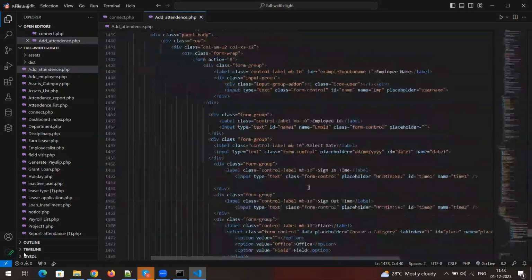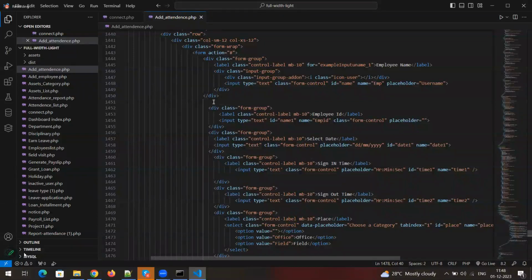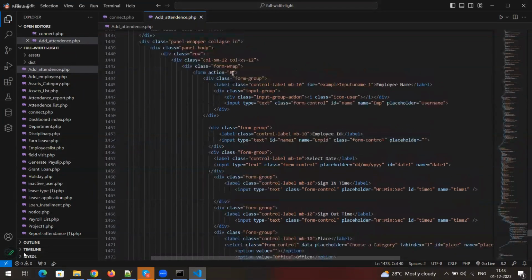Okay, so these are the things that are required, right? So now what I'm going to do. In action, what will we keep? That I already informed in HTML itself. In action, what will we keep? Anyone? In action, what will we keep? Action attribute.